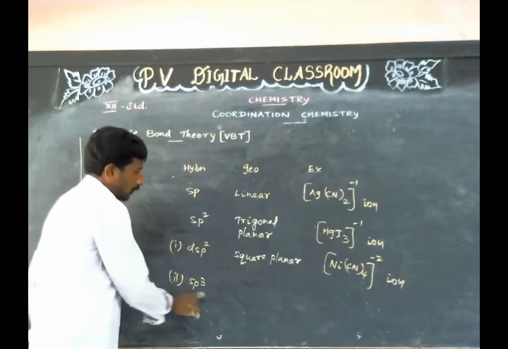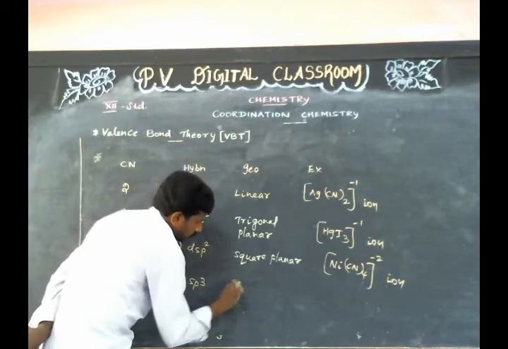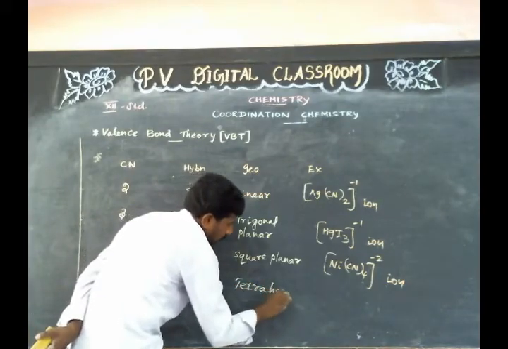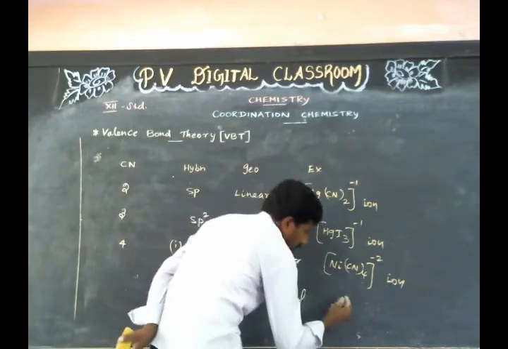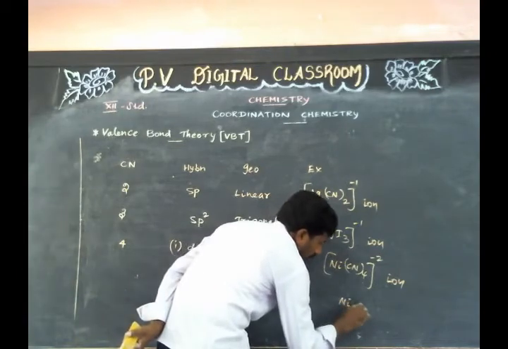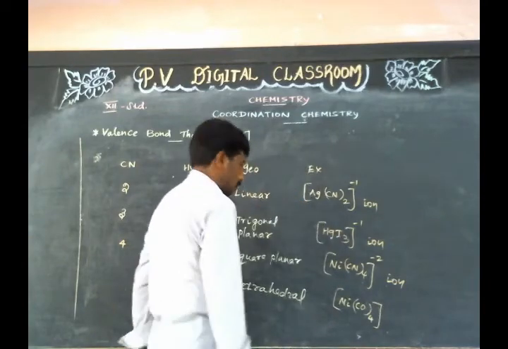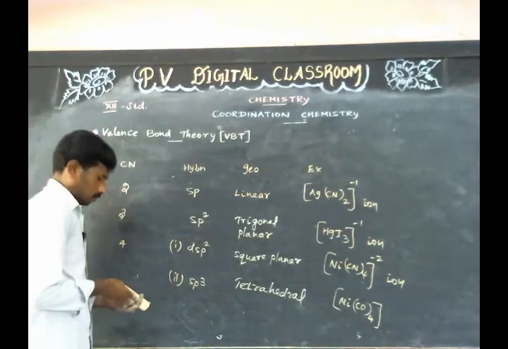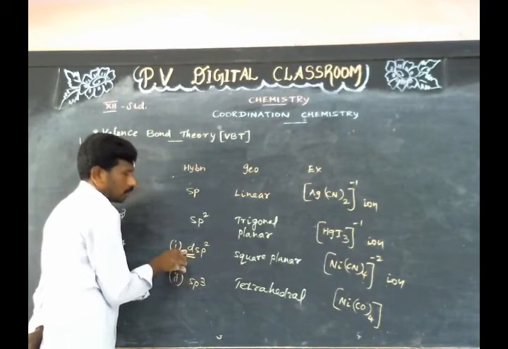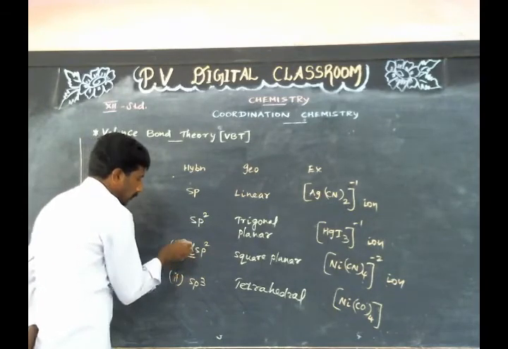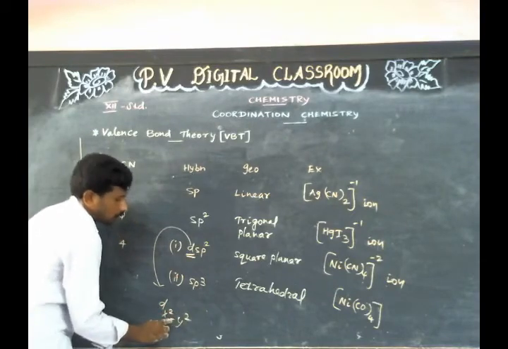If sp3 hybridization, then geometry of the complex is tetrahedral. Example, Ni(CO)4. Here the d orbital involved in hybridization is dx square minus y square.